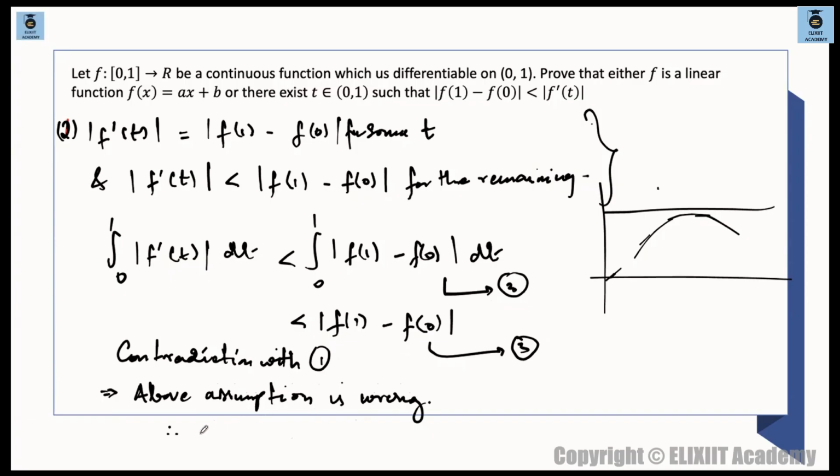mod of fx, so this quantity mod of this thing is wrong, so therefore we can say mod of f of 1 minus f of 0 must be definitely less than mod of f dash of 1.